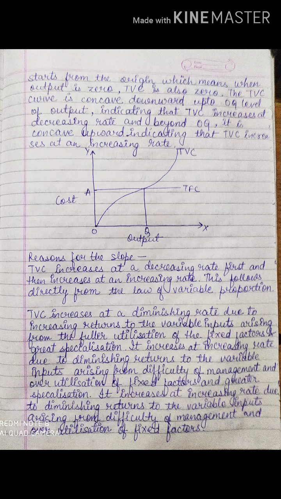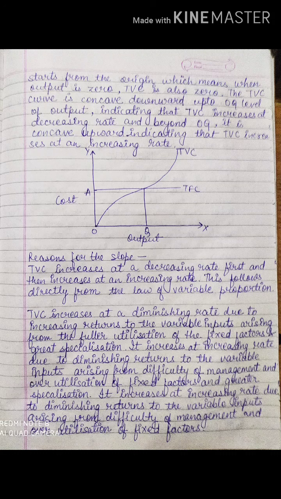So the total variable cost curve is concave downwards up to what level? Up to OQ level. Okay, when you get the OQ level of output, you can check it out in the graph. Check out the OQ level of output, it is concave, indicating that total variable cost increases at a decreasing rate. Now beyond OQ, it is concave upward. Okay, so previously it was concave downwards, now it is concave upwards. Now what is it indicating? It is indicating that total variable cost increases at an increasing rate.